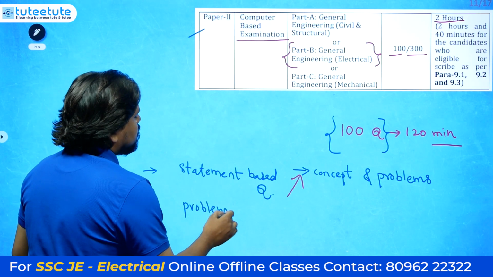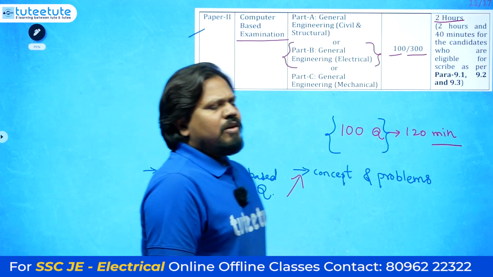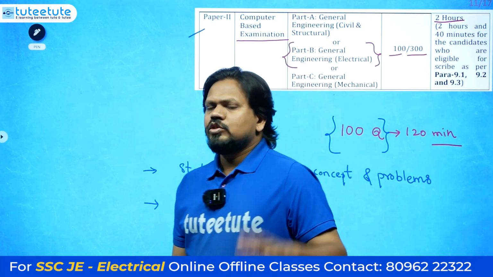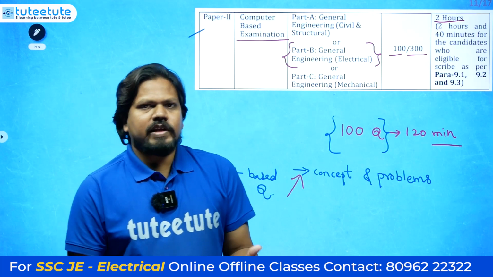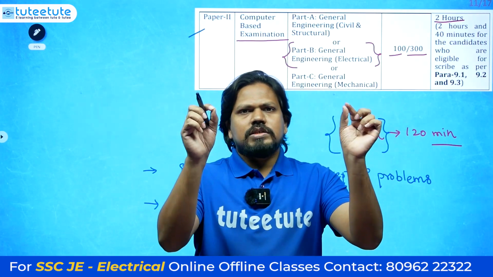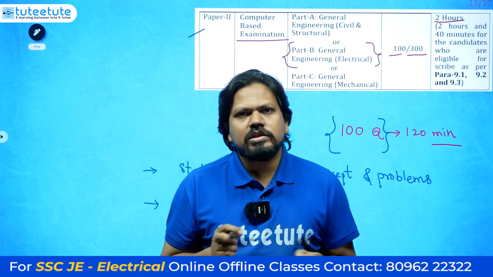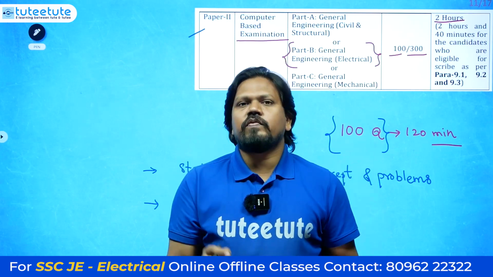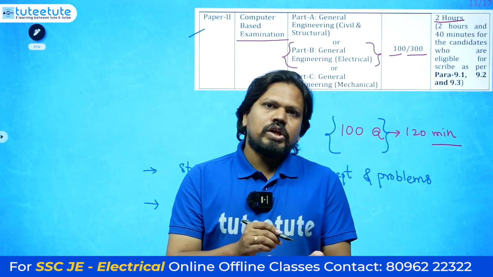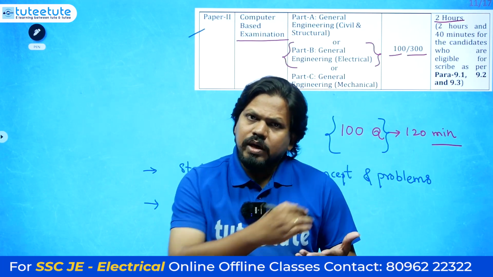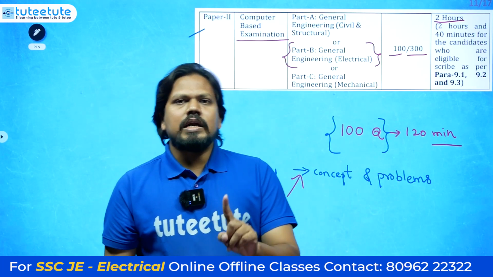Okay, so in problems, they may not ask for just one value. They will ask for two values, so you need to know the procedure. For example, if a circuit is given for node voltages, they will be asking for two node voltages. So instead of asking one node voltage, we need to solve for two node voltages. That means you need to be thorough with calculation. The circuit will be simple only, but you need to do the calculation within 1 minute. That is the task for us.